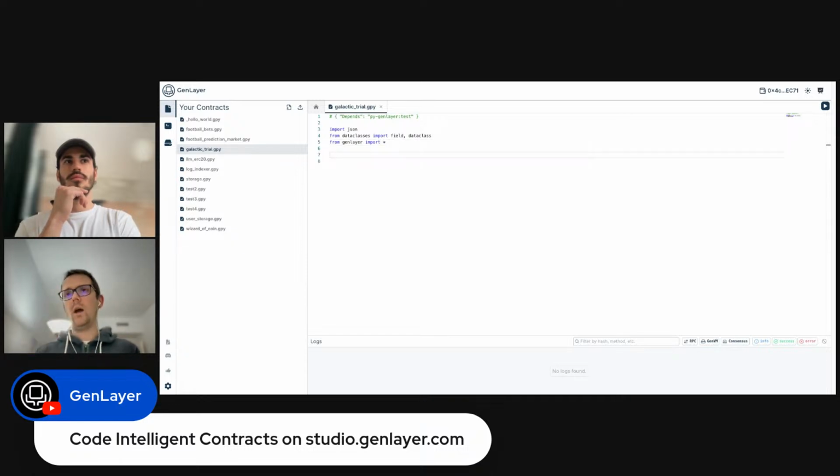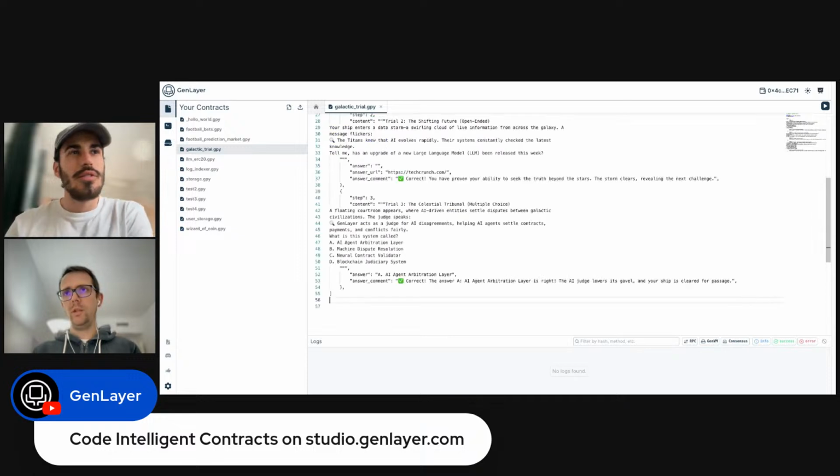So how is this riddle going to work? We're going to have different stages. In this case, we're going to start with 3. If we have more time, we can add more in this session, but just to start and not make it very long, we're going to set some stages. The goal is that the player starts in stage 1, and if they answer correctly, they move to the next stage and so on. So I'm going to let you read a little bit.